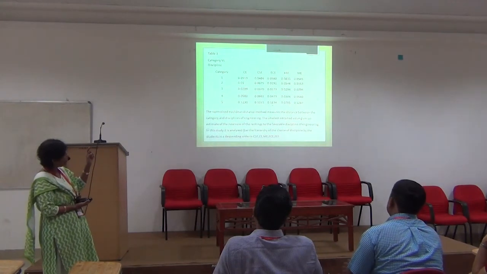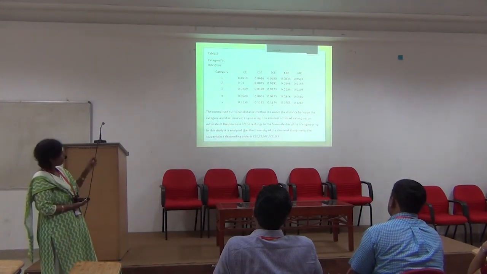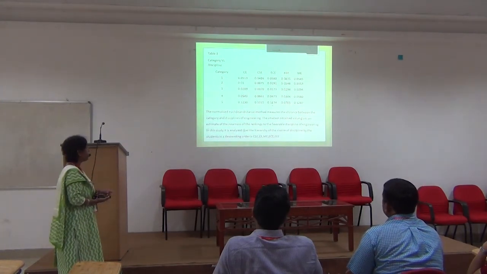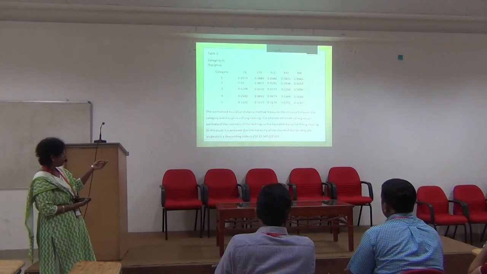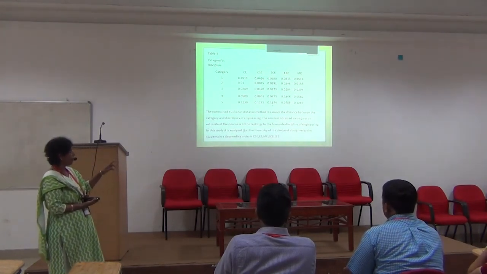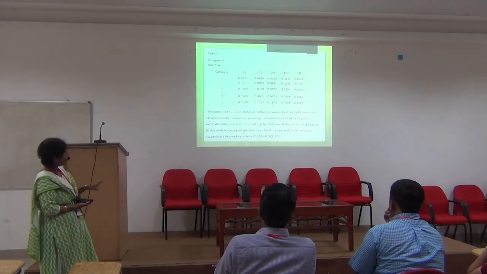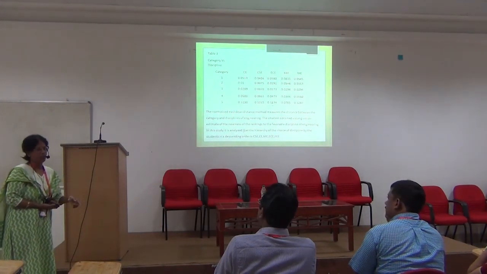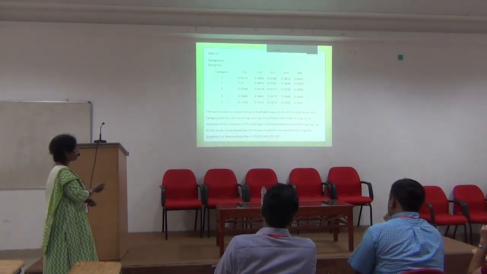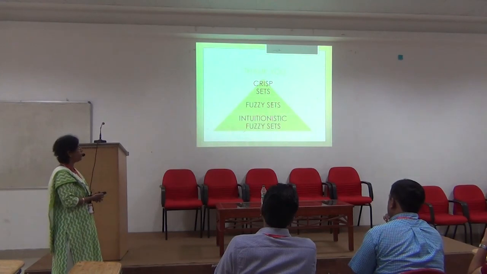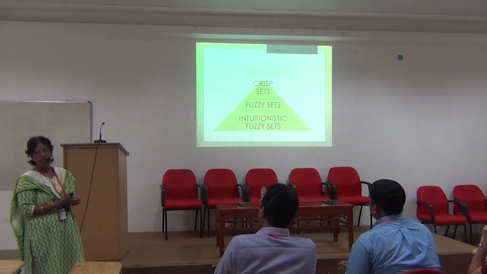In the second category again, we can see the nearness is computer science. So the hierarchy of the choice of discipline by the students in descending order is computer science, then civil engineering, mechanical, electronics, and electrical engineering. This study was done for the 2018 batch. So this is the hierarchy: crisp sets, then their extension, the fuzzy sets, and then we have the intuitionistic fuzzy sets.